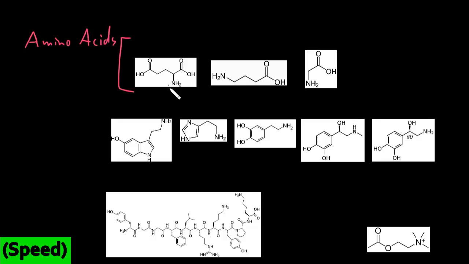Amino acids have an amino group, this guy right here, and they have a carboxylic acid group, this part right here. And there are lots of different types of amino acids, but just a few of them function as neurotransmitters in the nervous system. The next category of neurotransmitters I'm going to represent with this one right here, and these are the peptides. Peptide neurotransmitters. And I'll just have this one representative here.